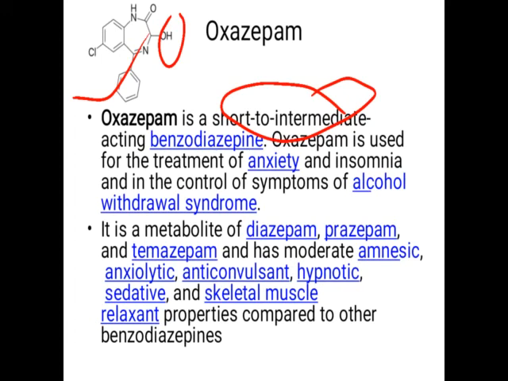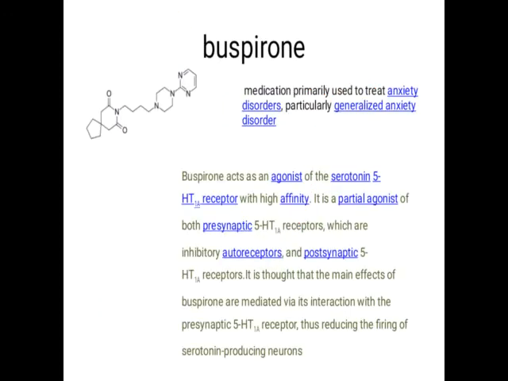It is a metabolite of most of the benzodiazepines. It is a metabolite of diazepam, and of temazepam. So when it forms such a drug, it is a short acting drug. So it is given as an anxiolytic drug. So oxazepam is a short acting anxiolytic drug. Okay, its mechanism we have already studied in the sedative and hypnotic drugs.